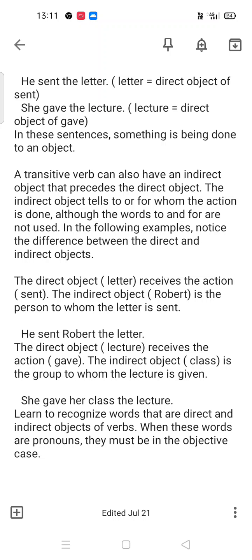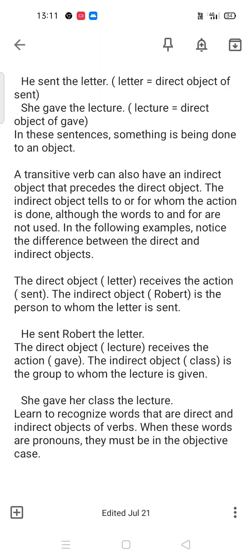So what to do here? If we say she gave her class, which class? We don't know. But if we say she gave her the lecture, it is complete. What she gave? The lecture.